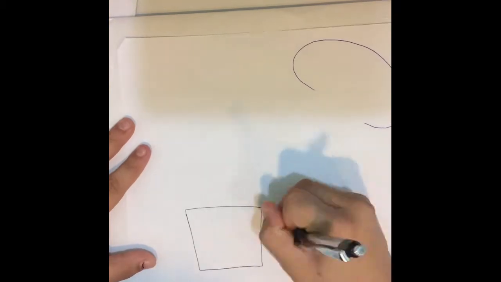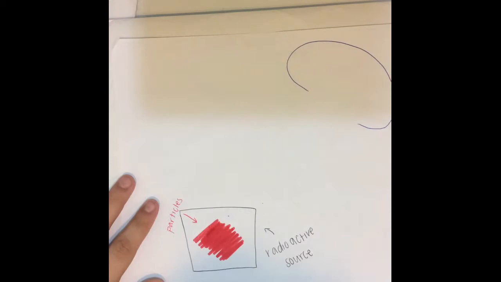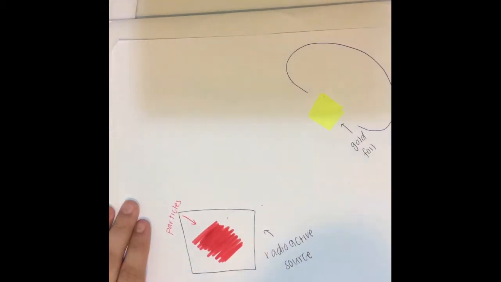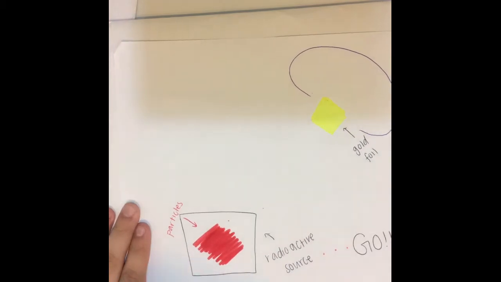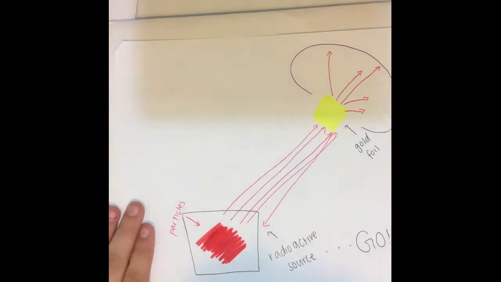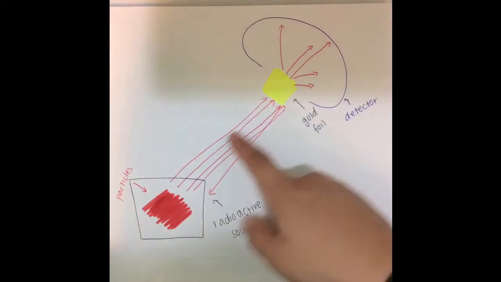Also known for his gold foil experiment, which means that he shot alpha rays through a gold foil, and he hypothesized that the alpha ray particles would pass through the gold foil with little or no deflection. However, when he did the experiment, he saw that although some of the alpha rays did pass through, some of the particles were deflected, which means that the atom is made up of mainly empty space except for the nucleus in the middle.